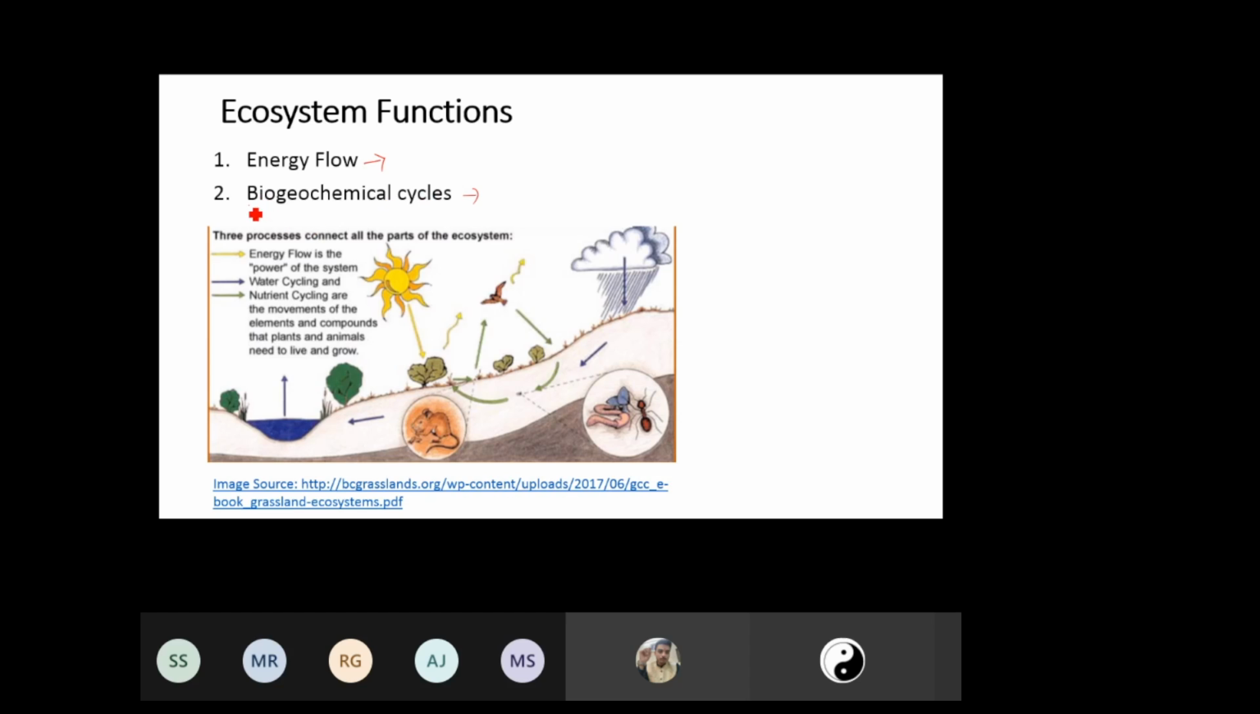When we say biogeochemical, we have bio, that means biological, geo means related to the geochemistry, and chemical means related to the type of element or compound that we are dealing with. If you just refer to this diagram and see what you are able to understand before I explain, there are three processes which are interconnected, and that is showing the functioning of an ecosystem.